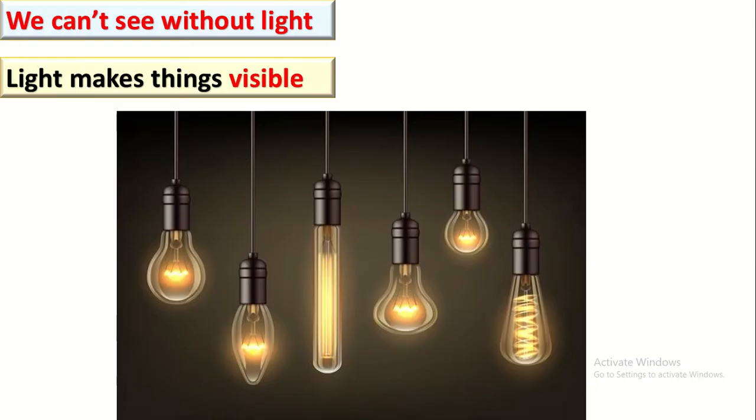Hey, what is this darkness? Can you see anything? Oh no, we cannot see anything. Turn on the light, please. Now, can you see anything? Yes, we can see. So we cannot see anything without the light. So the light makes things visible. What is the meaning of visible? Visible means can be seen. So the light makes things visible.